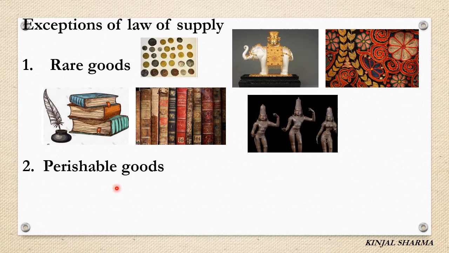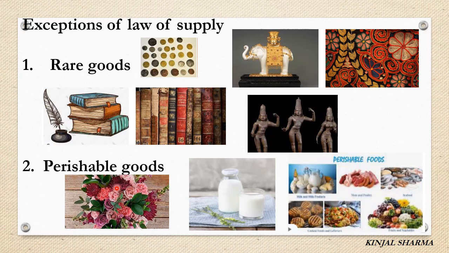Second comes the perishable goods. Perishable goods means which are highly perishable in nature, or which spoil easily, which you cannot store for a longer period of time. Now with the help of cold storage, for a certain time period you can store, but you cannot store it for 1 year, 2 years, 3 years, like that, right? So perishable items like fish, meat, fruits, vegetables, milk, flowers, and dairy products come in perishable goods, right? So which you cannot store for a longer period of time.